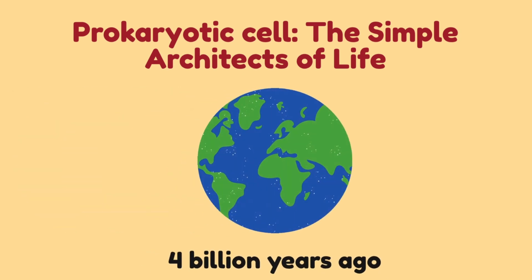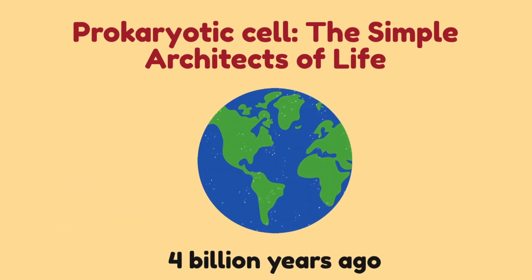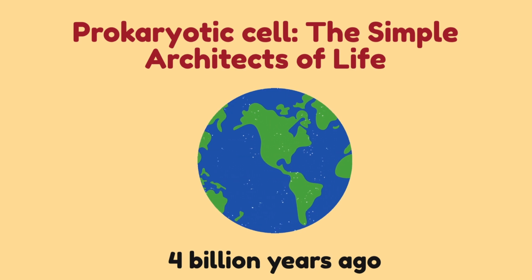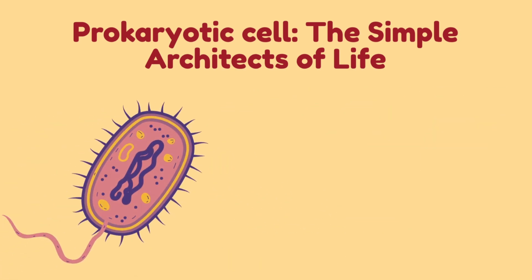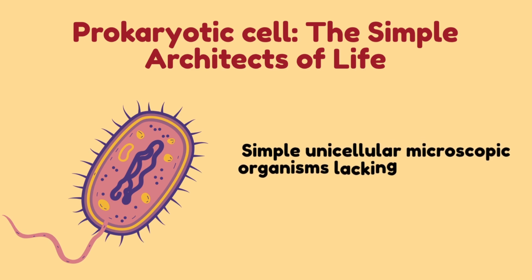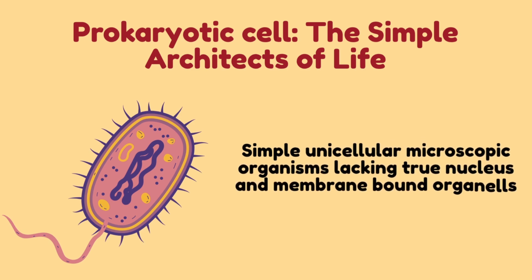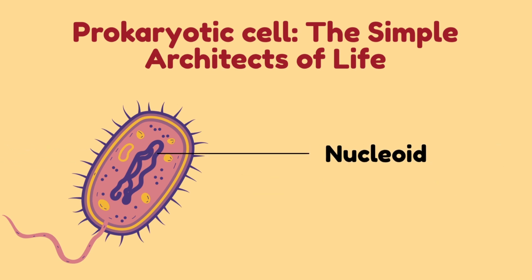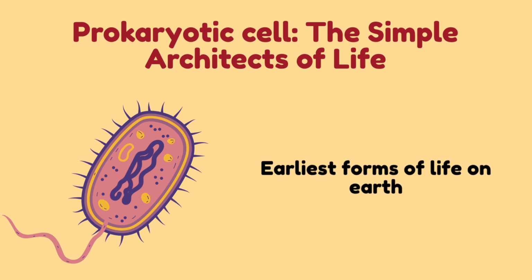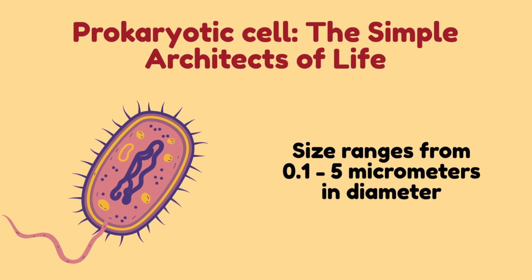In the beginning, about 4 billion years ago, life on Earth began with a simple cell, the prokaryotic cell. Prokaryotic cells are simple microscopic unicellular organisms that lack a true nucleus and membrane-bound organelles. Instead of a nucleus, prokaryotes have a nucleoid region where their circular DNA resides freely within the cytoplasm. They are among the earliest forms of life on Earth. Their size typically ranges from 0.1 to 5 micrometers in diameter.